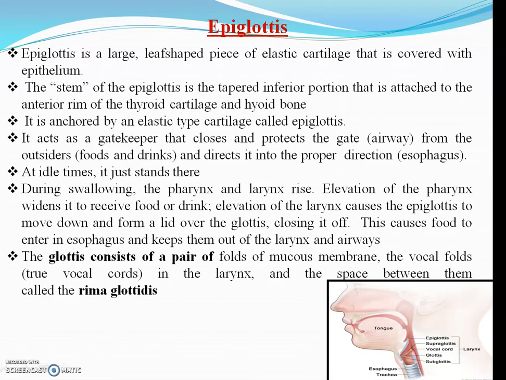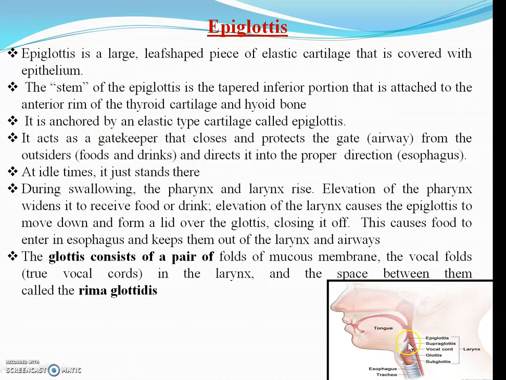Then next is epiglottis. Epiglottis is a large funnel-shaped piece of elastic cartilage that is covered in epithelium. The stem of this is tapered to the inferior portion. It is anchored by elastic type cartilage to the thyroid cartilage and hyoid bone. It is anchored, and the function of this is to act as a gatekeeper. It doesn't allow the food to enter into the trachea.